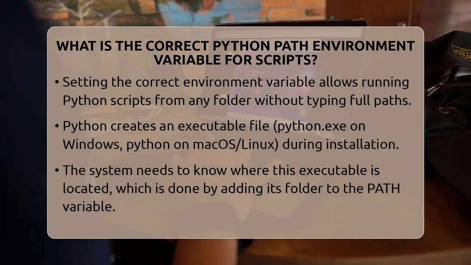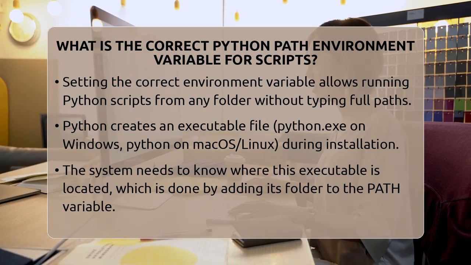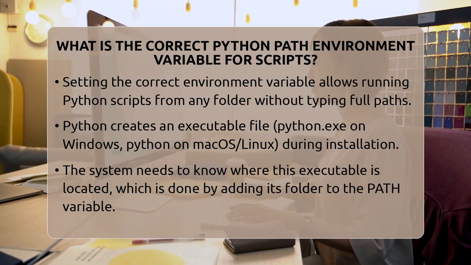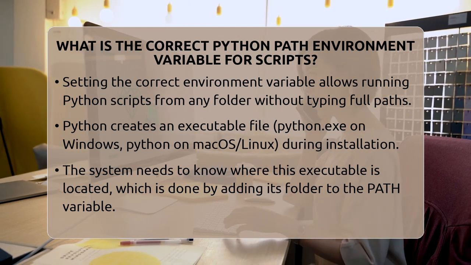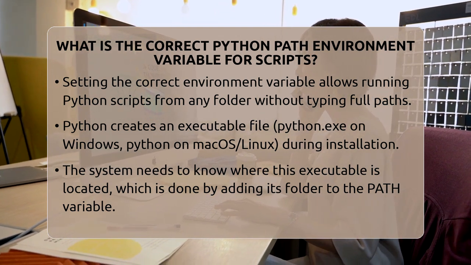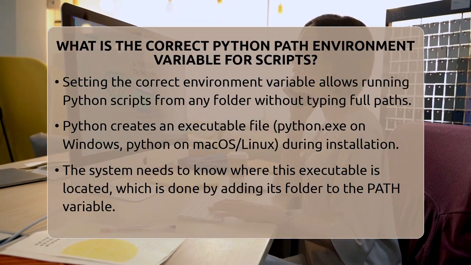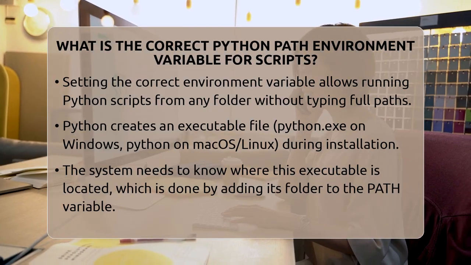When you install Python, it creates an executable file called python.exe on Windows or just python on macOS and Linux. To run scripts easily, your system needs to know where this file is located. This is done by adding the folder containing the Python executable to the system's PATH environment variable.